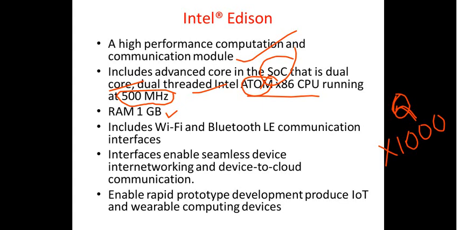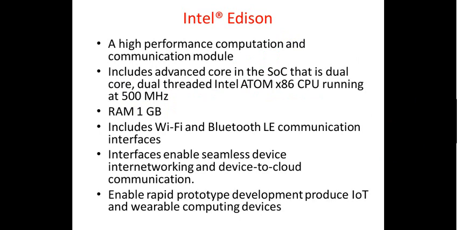So it is basically a system on chip, and it has integrated Wi-Fi and Bluetooth LE, right? And it supports Linux, Python or Node.js, and something called Wolfram.